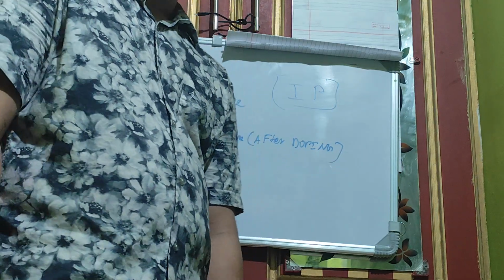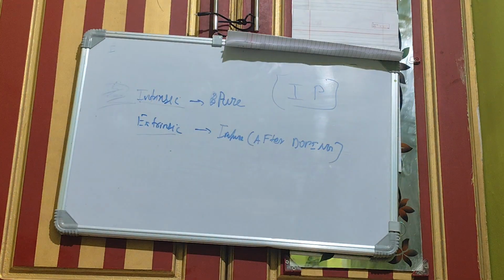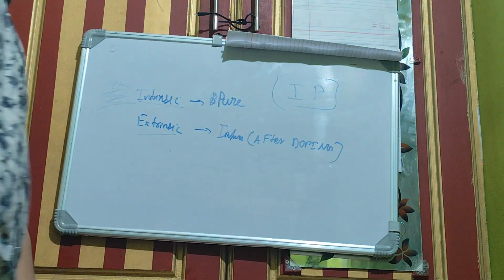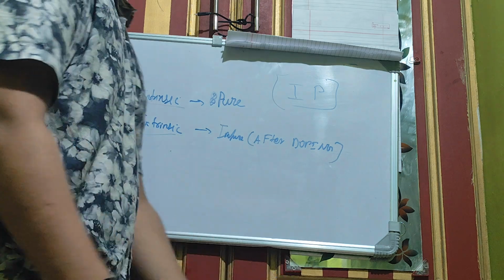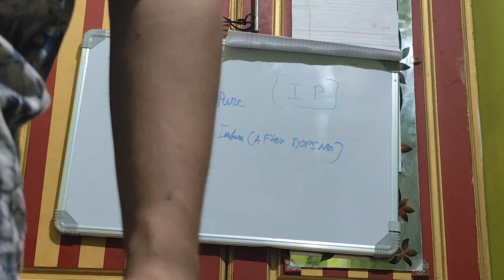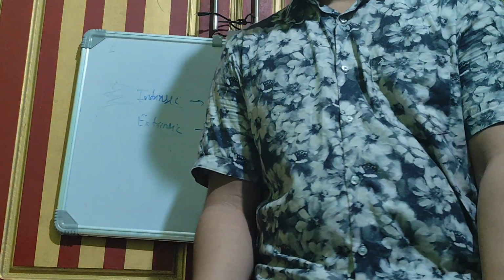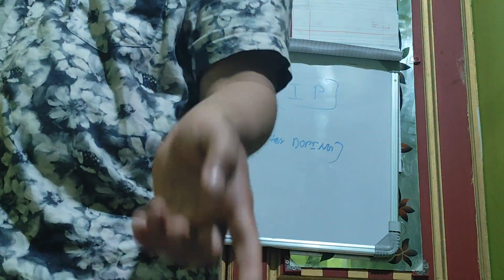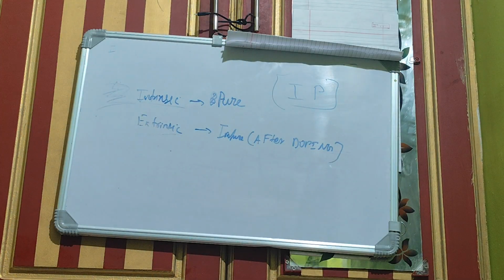So that's a way of remembering. I don't have any other way of remembering, or just by heart. It's a simple one, right? If not, you just remember IP, that stands for intrinsic equals pure. Extrinsic is impure. So the thing is, always just study one of them. If there are only two things in a scenario, just study one of them, and the other will come to you as the opposite. That's the better way to do it, and that's the easier way to do it also.